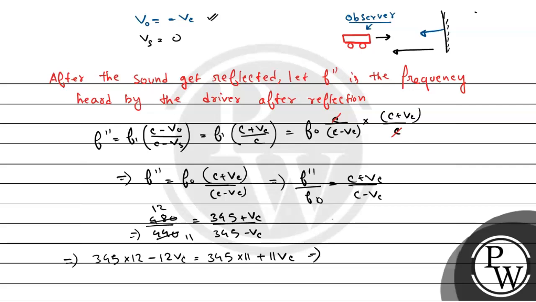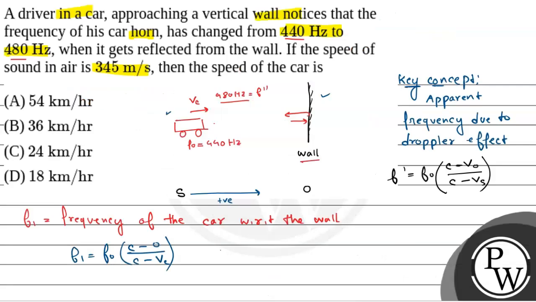Right. इसको solve करके हम पाते हैं कि VC is equals to 15 meter per second. This is equals to 15 into 18 by 5 kilometer per hour. Okay. जो कि आता है कि VC is equals to 54 kilometer per hour. Okay. So हमारा कार का जो velocity होगा that is 54 kilometer per hour. Right. That means our option A is our correct answer. Do you understand it? Yes.